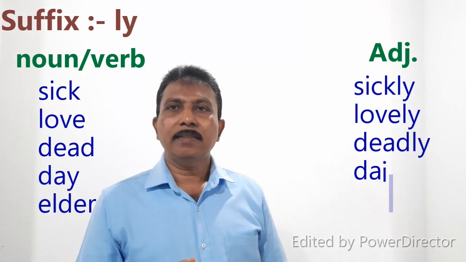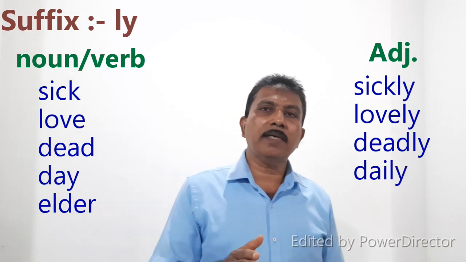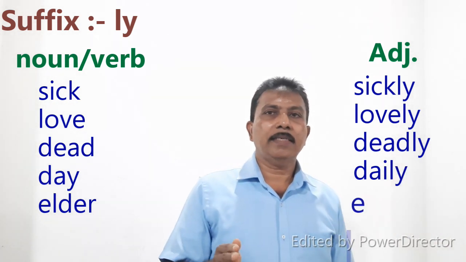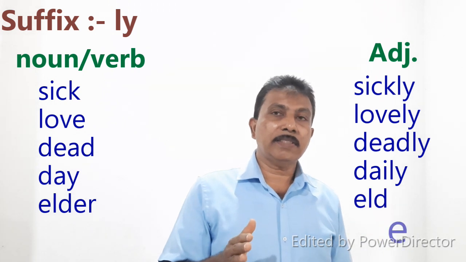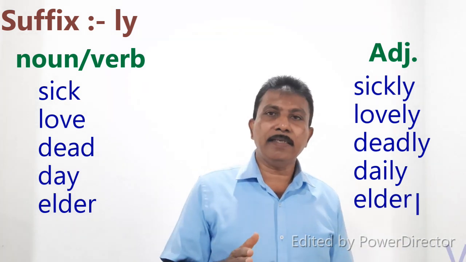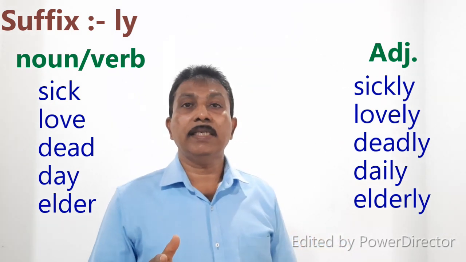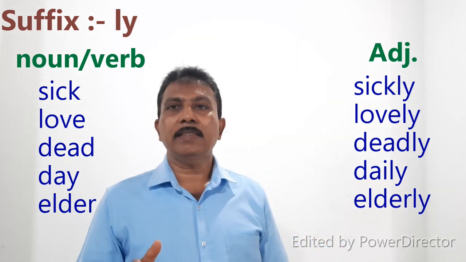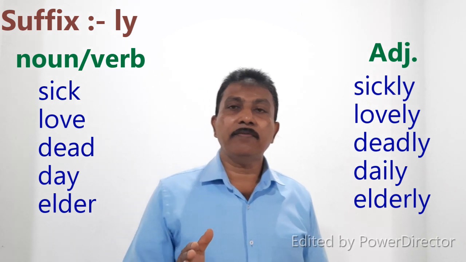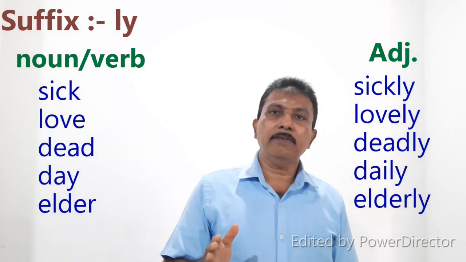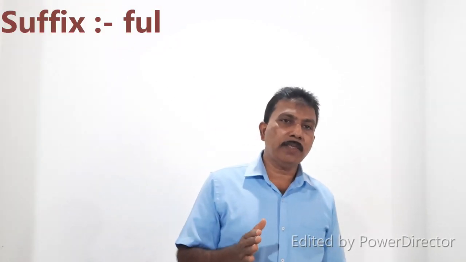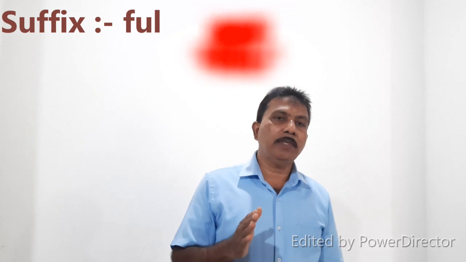Then day, daily. There we drop the y and add i. Then add the suffix ly, daily. Then elder, elderly. We add ly to the end of the word elder. We add the suffix ly. Then we form a new word, elderly. We form the adjective. And also we can use the suffix ful, with one l, not the double l.